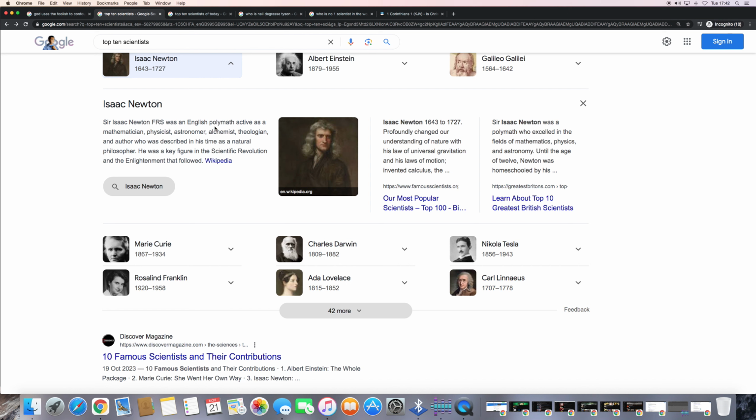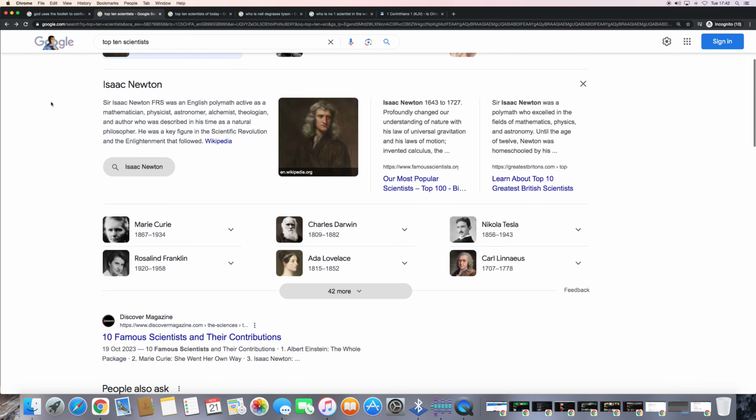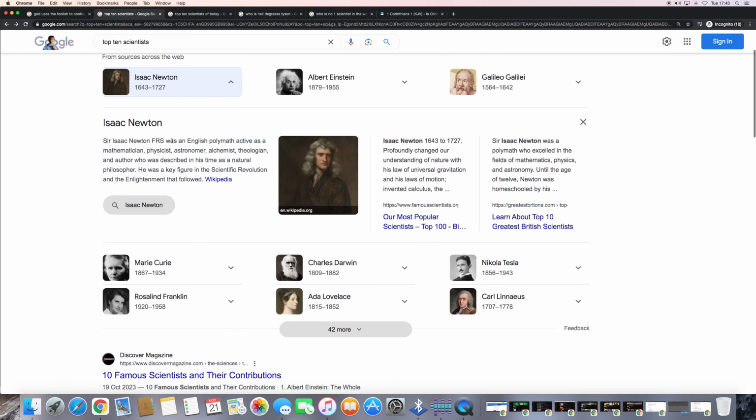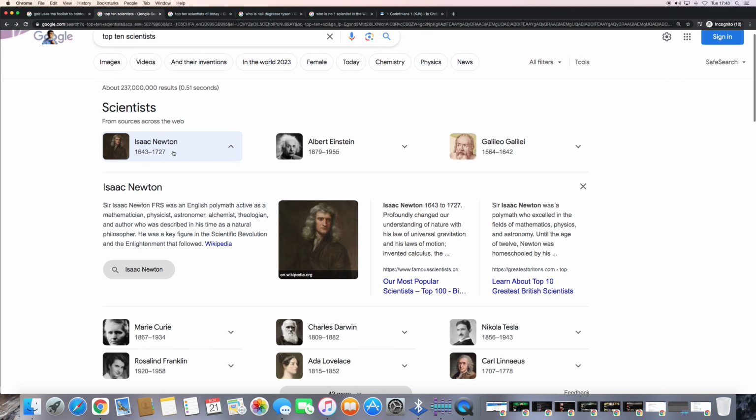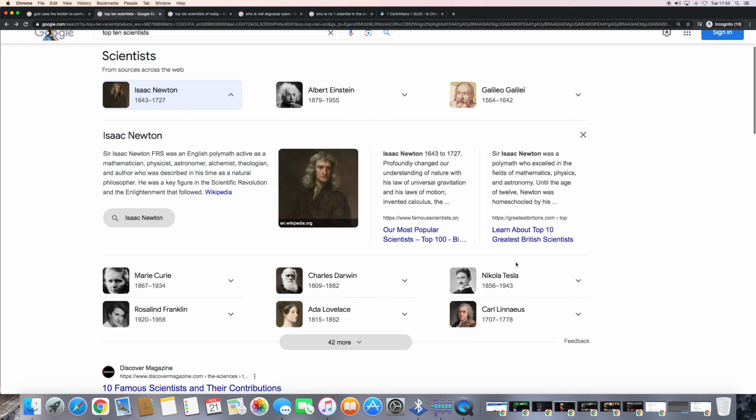Isaac Newton, FRS, was an English polymath, active as a mathematician, physicist, astronomer, alchemist, theologian, and author. He was described in his time as a natural philosopher. He was a key figure in the scientific revolution. A load of things that he studied. So he was highly intelligent. These are highly intelligent men as far as the world goes. You know, we ain't getting all into it.